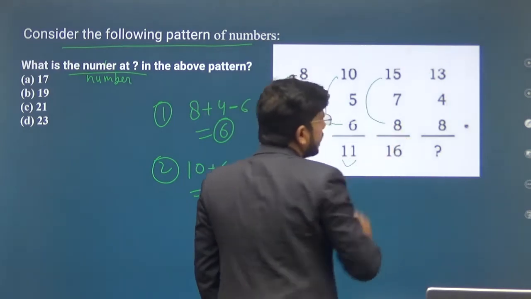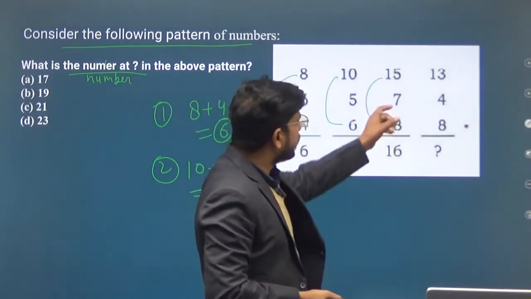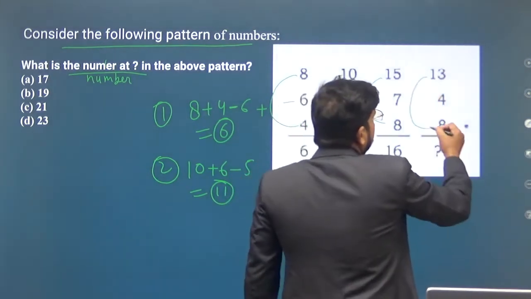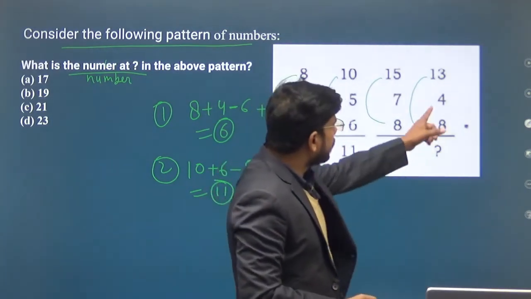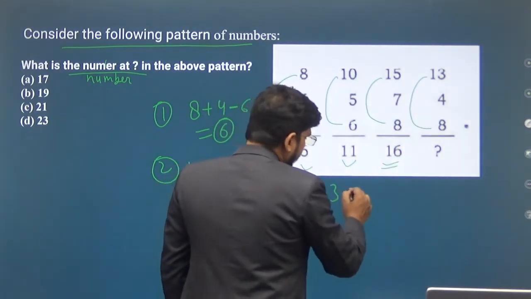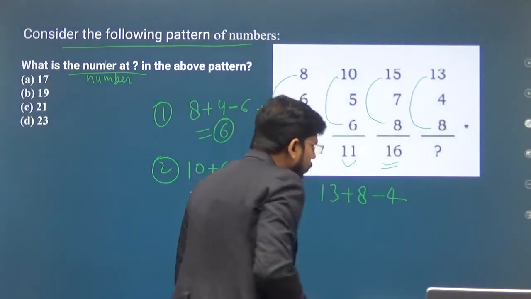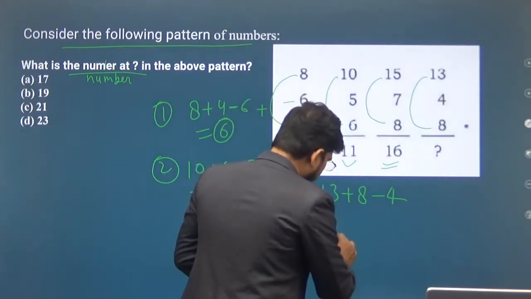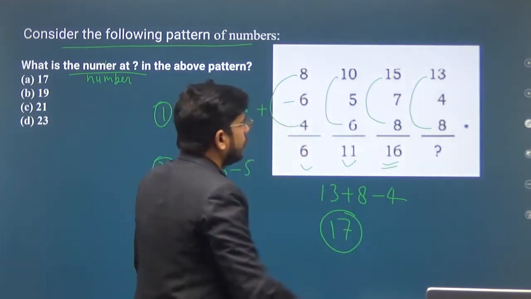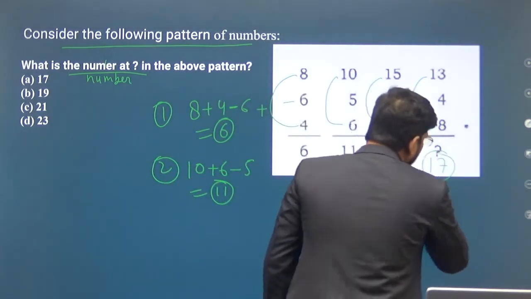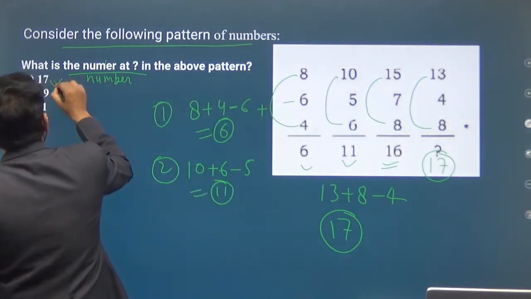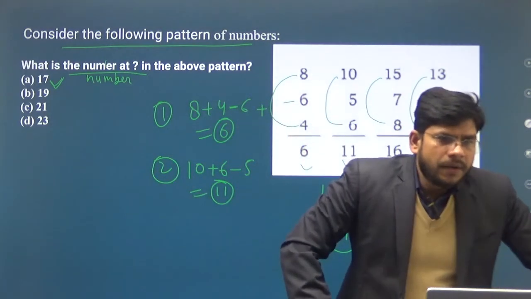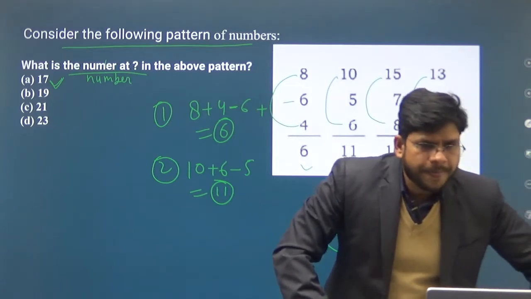Now again, 15 plus 8 is 23, 23 minus 7 is 16. Similarly, in the same way, 13 plus 8 is 21, 21 minus 4, that is 13 plus 8 minus 4. The 8 minus 4 gives you 4, and you will get 17 here. So at the question mark, what will be the number? 17. So option A will be the right answer. Clear? Any doubt? Shall we move ahead? Okay.